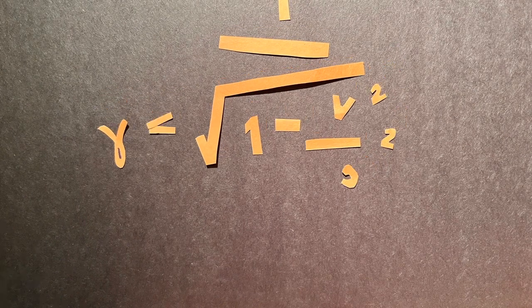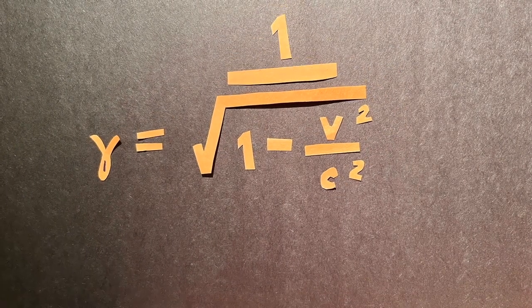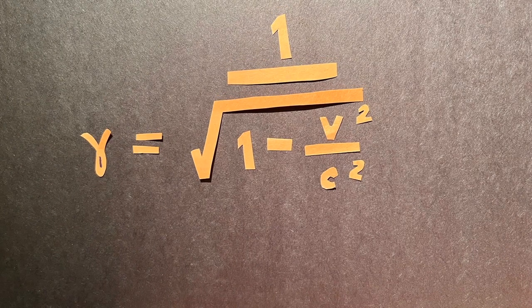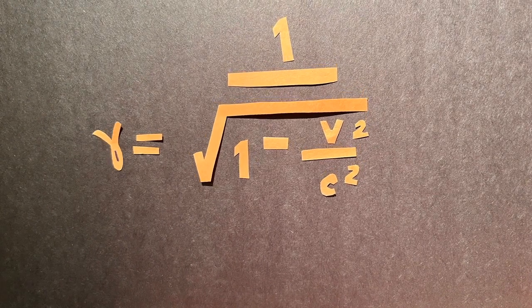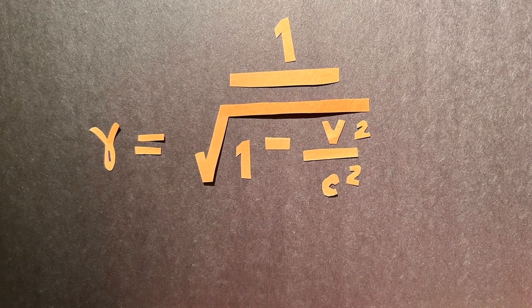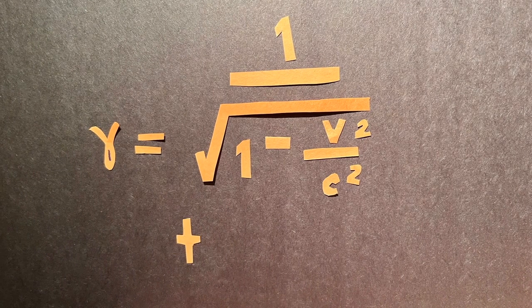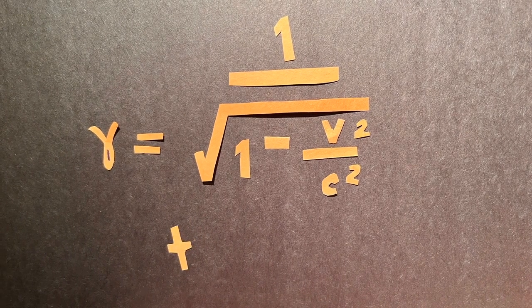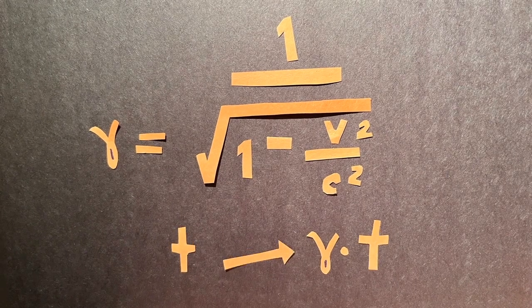We can calculate just how much slower time moves using the Lorentz factor. Relative to a stationary frame of reference, time moves slower in a moving frame of reference by a factor of 1 over the square root of 1 minus the velocity of the moving reference squared over the speed of light squared. This is called the Lorentz factor. If we look at our example, if Einstein calculates the time it takes for light to bounce to the mirror and back to be t, then relative to Einstein, the time it takes in your reference frame is gamma times t.